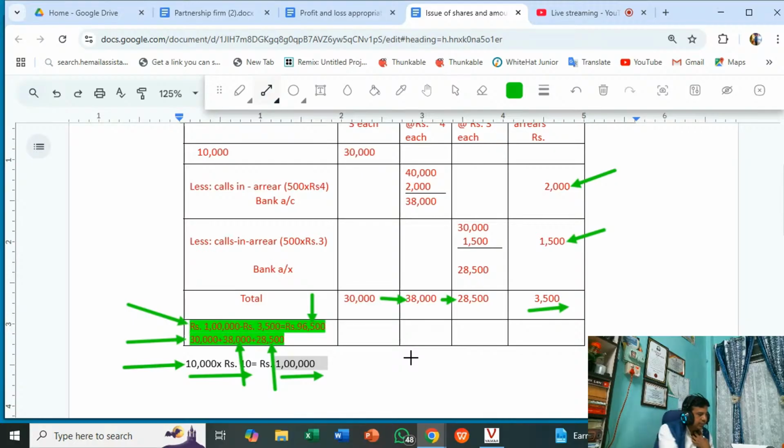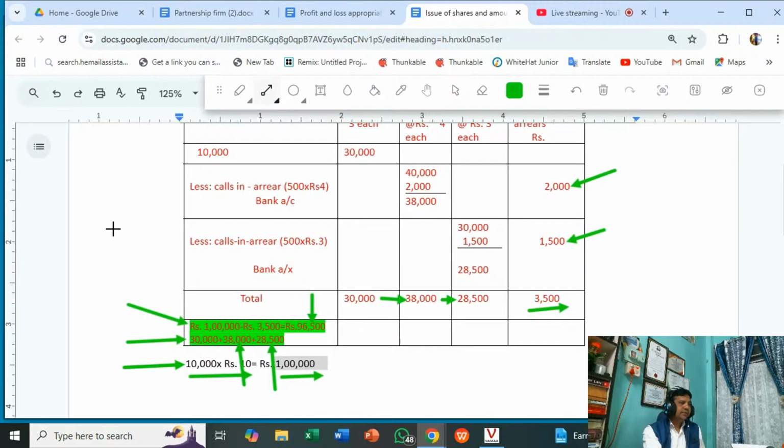Now always remember this sequence for recording the journal entries in the books of the company. There are many more things, but this is your recording of the transaction journal entry in connection with the issue of shares. Sometimes there will be forfeiture of shares, and sometimes the forfeited shares will be reissued. Those portions will be added, but the original question is this one.